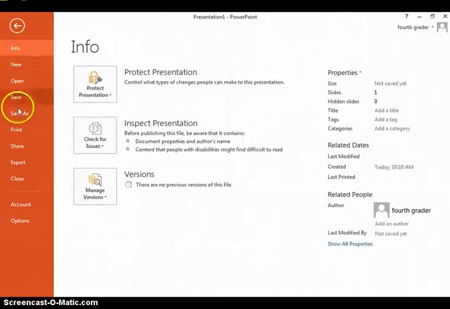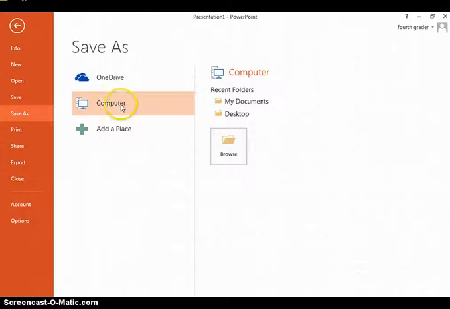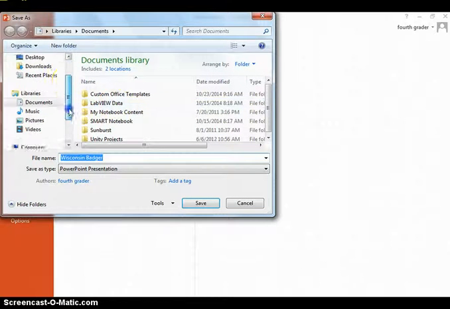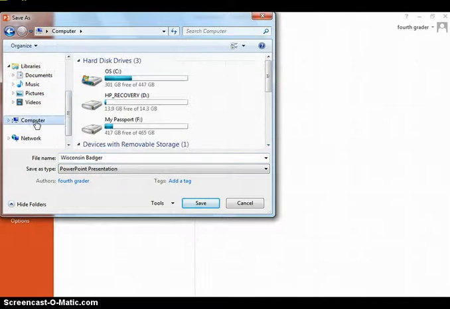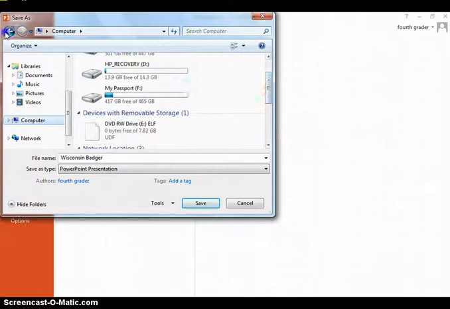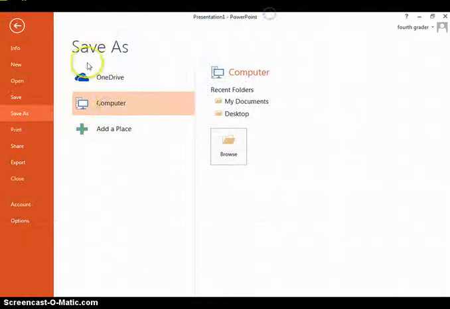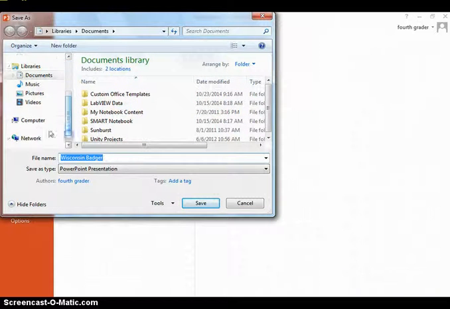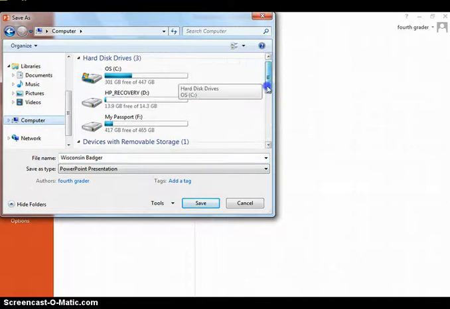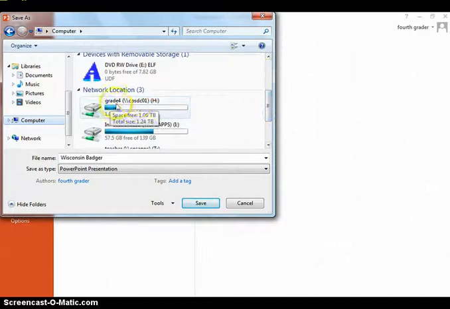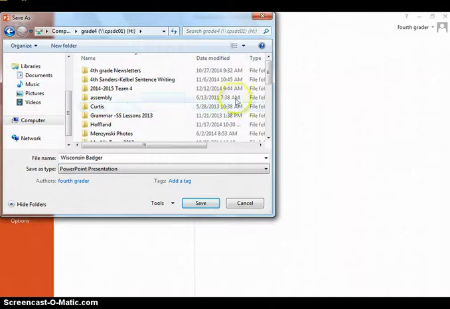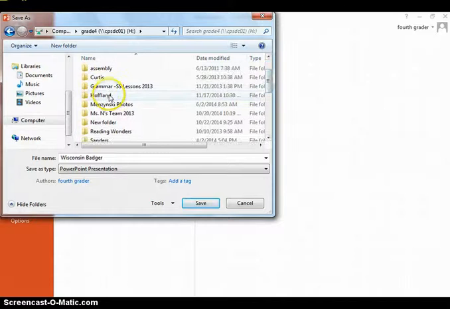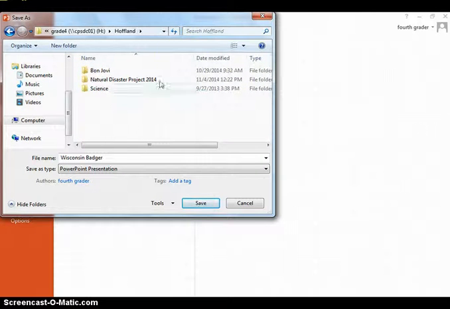We're going to File, Save As, and I'm going to go to the Computer, and then I'm going to go to my H drive. Let's go back over what I did. I went to Save As, Computer, because this is the first time I'm saving a file. I'm going to scroll down and go to Grade 4. That's my special filing cabinet. Then I'm going to save it under, if I'm in Mrs. Hoffland's class, Mrs. Hoffland. I'm going to make a new folder, and I'm going to put Animal Research. That's for me.